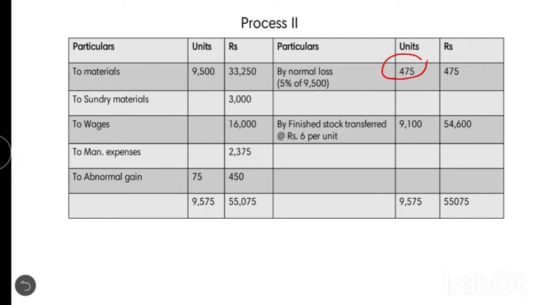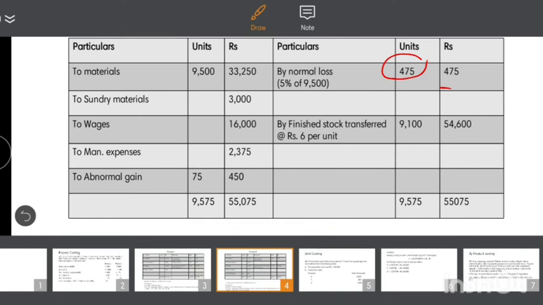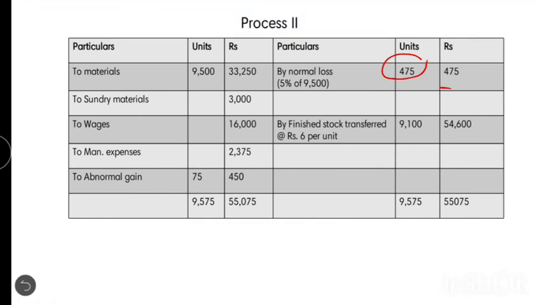So the scrap value is 475, and the finished stock is given as 9,100 units. Here we can understand that the finished stock is 9,100. There is a normal loss of 475, which gives 9,575, but initially only 9,500 were introduced, so there is an increase of 75 units, which is called abnormal gain.